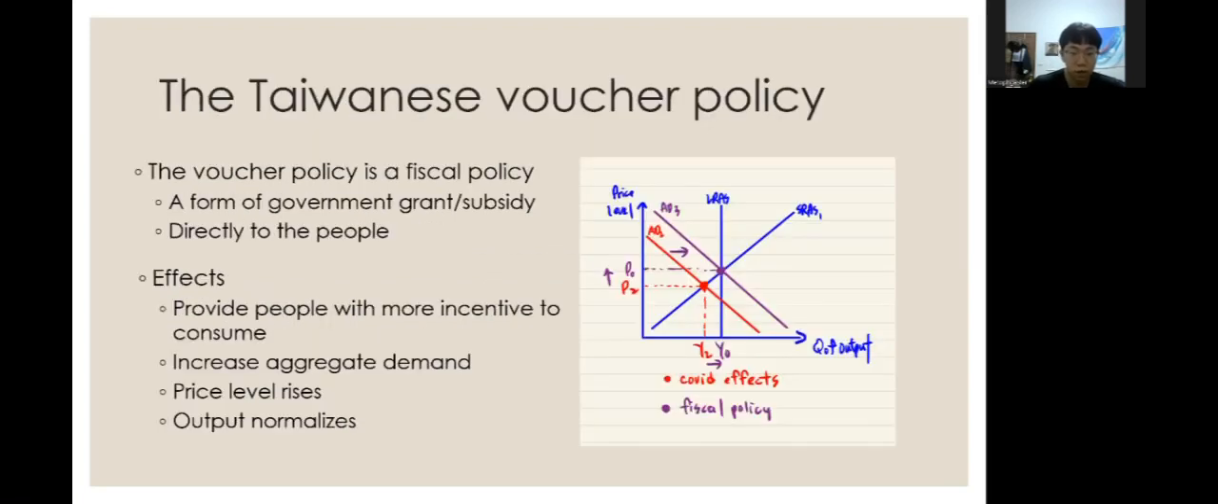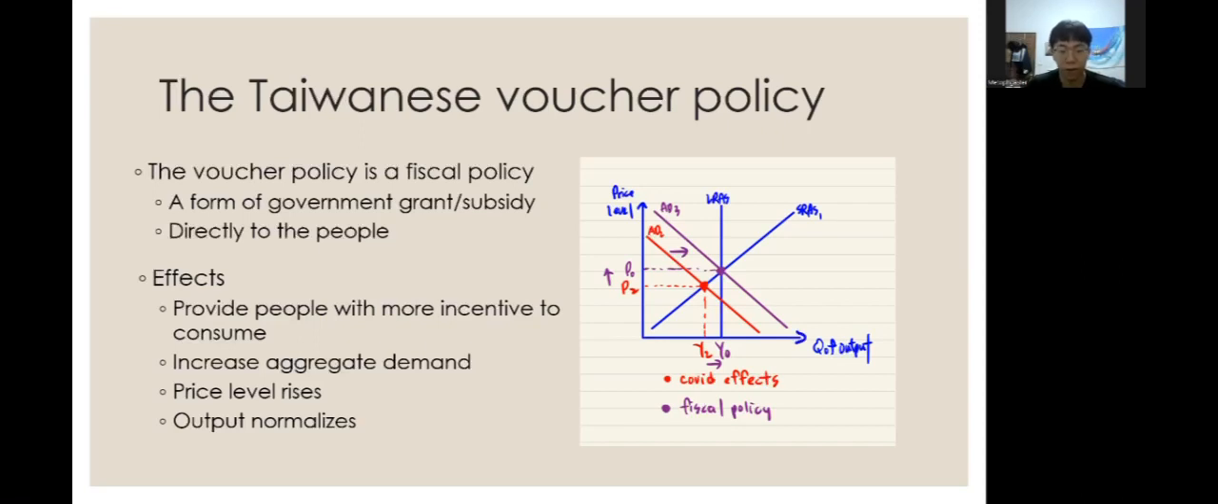So let's talk about the Taiwanese voucher policy. First of all, the policy is a fiscal policy, because it gives people vouchers, which are just a kind of money coupon that gives people free money. So it is a form of government grant or subsidy. The government directly subsidizes the people and gives them free money to purchase goods and services. So this is considered a fiscal policy.